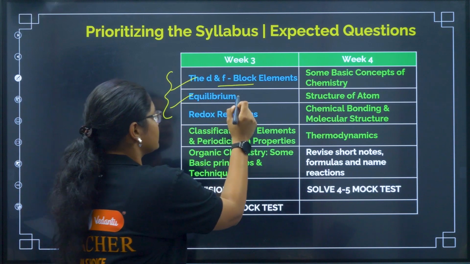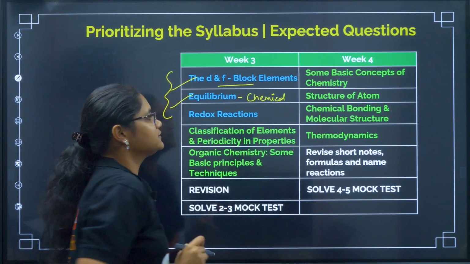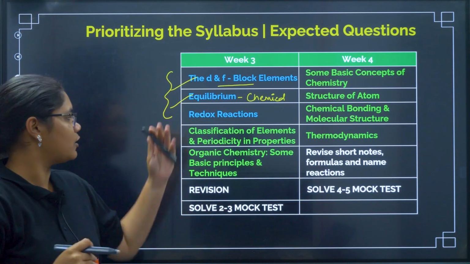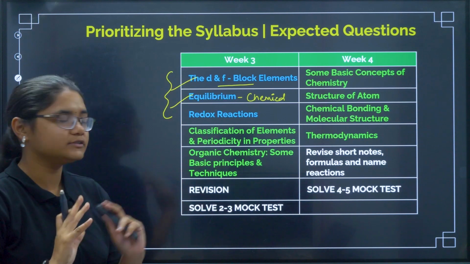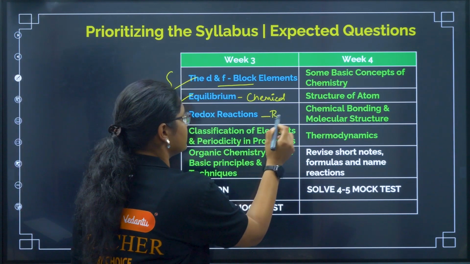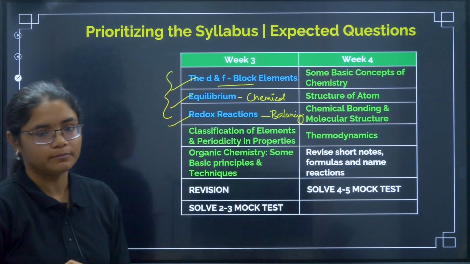Then equilibrium, chemical equilibrium should be given more importance. Okay, note down the formulas and how to arrange the equations, how to convert Kp, Kc, all those formulas you have to note down. And then redox reactions, properly learn about the balancing of equations. Okay, balancing you have to prepare.